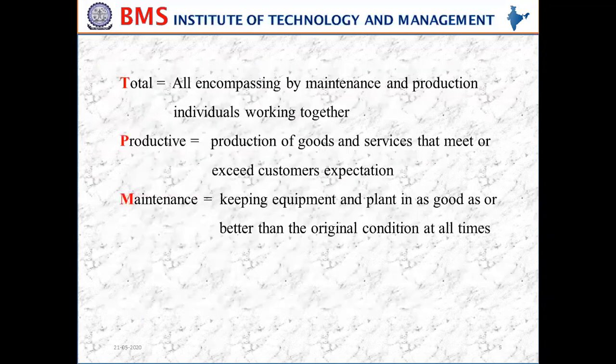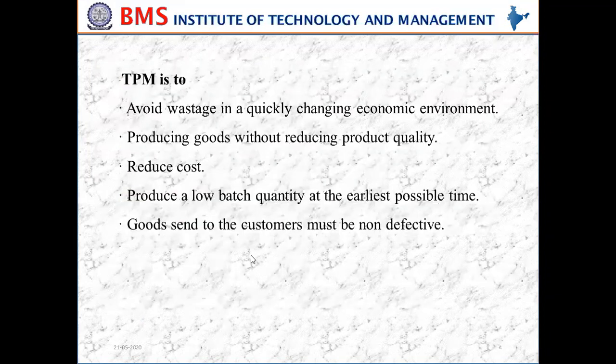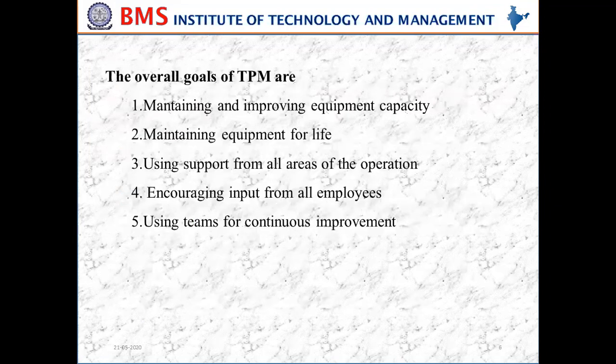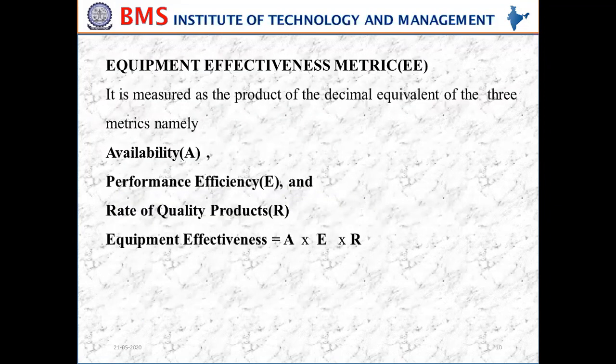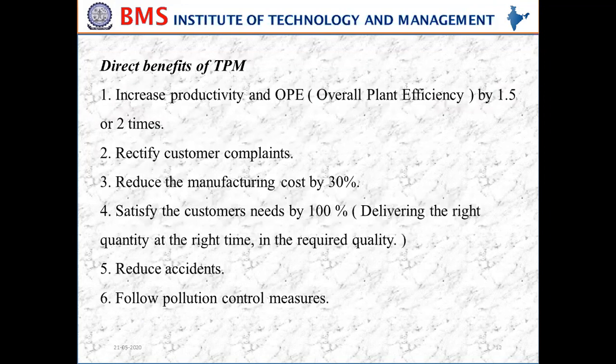If you look at it, TPM is used to reduce the cost and produce the goods without reducing the quality, so that we can improve the productivity and reduce the cost. So these are the TPM goals which you have mentioned. The direct benefit is reducing the manufacturing cost by 30%, and customer satisfaction.